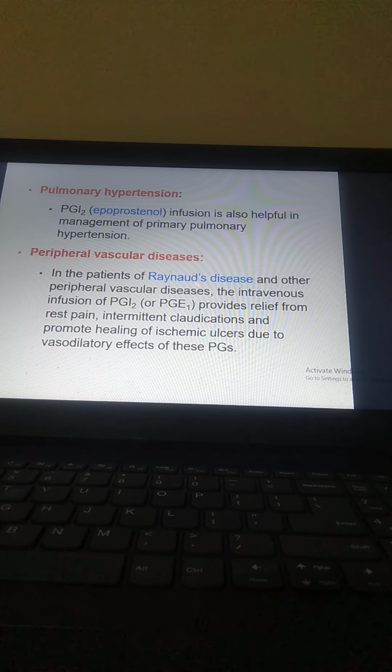In patients with Raynaud's syndrome, where there is constriction due to alpha receptors, and other peripheral vascular diseases, intravenous infusion of PGI2 or PGE1 provides relief from rest pain, intermittent claudication, and promotes healing of ischemic ulcers due to the vasodilatory effect of these PGs.